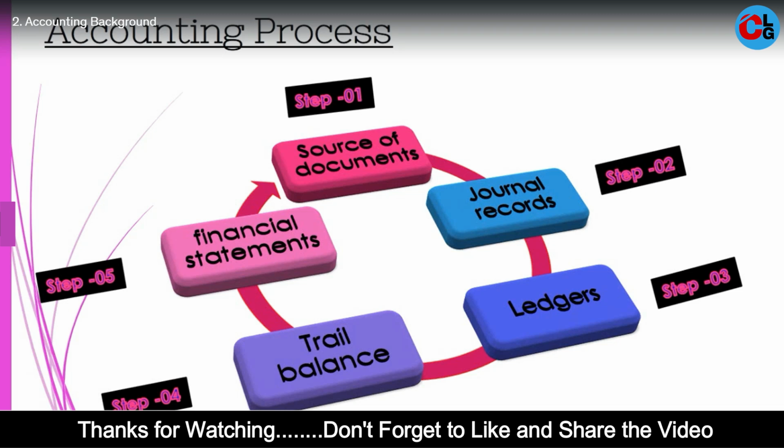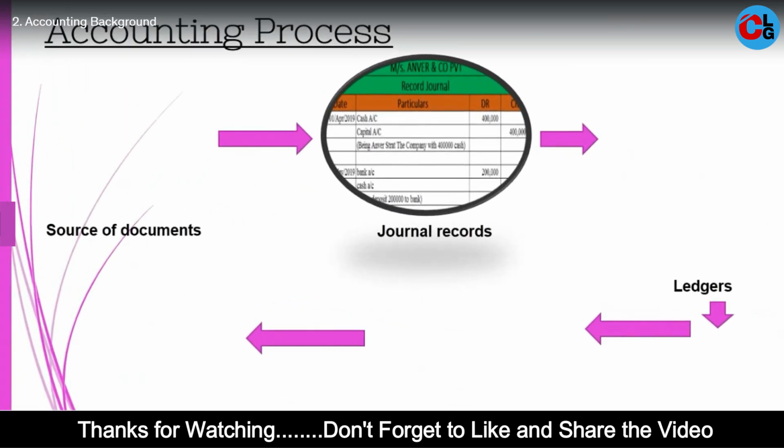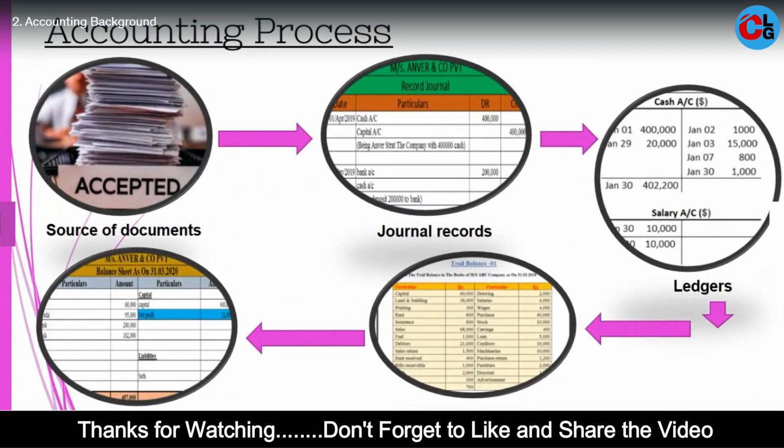There are 5 steps in the accounting process. The first step is the source document. We have to collect the source documents, and then we have to record all the transactions based on our source documents. Then we have to create the ledger based on our journal records.